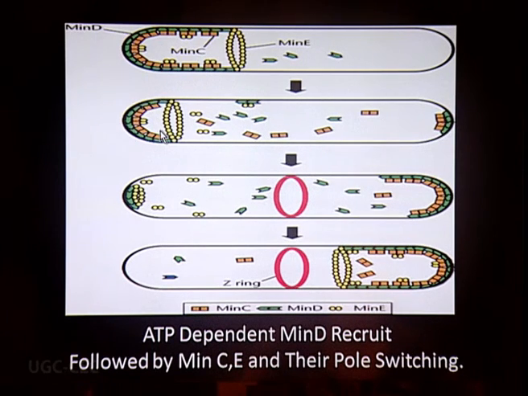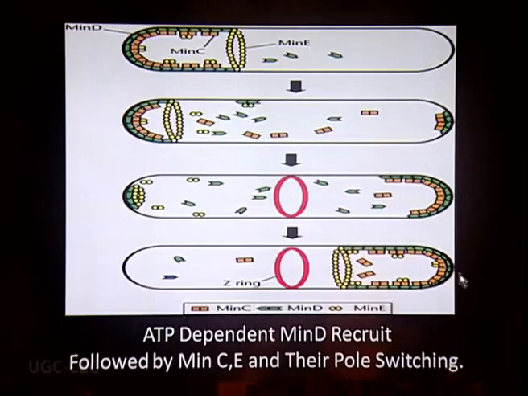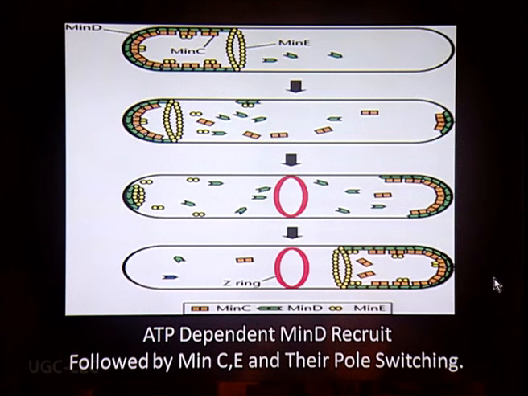And at the next step, they are moving towards the opposite pole, which is called pole switching. So at this pole also, they will polymerize and produce another set of MinD, MinC and MinE, and thereby they will prevent the formation of the Z ring at the other pole. So the Z ring will be produced towards the center, because it was initiated when this pole was blocked and it was completed when the other pole was blocked. So naturally they are not moving this way or that way, they are absolutely at the center.